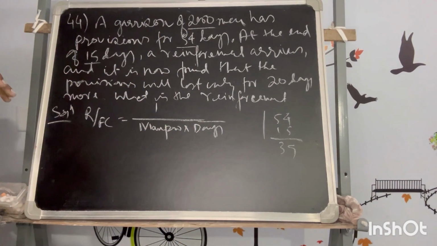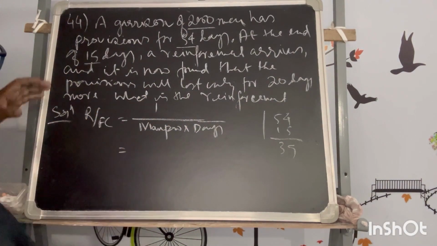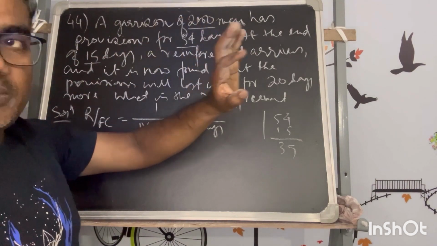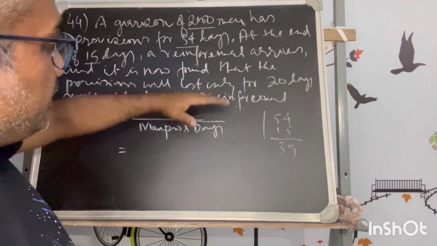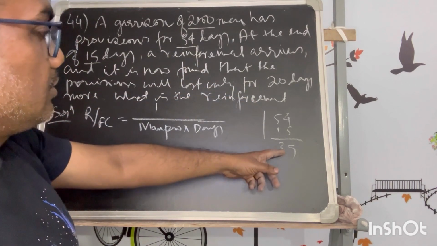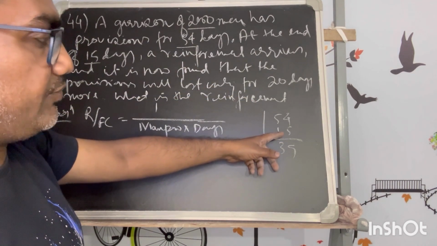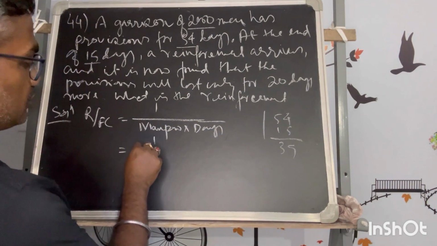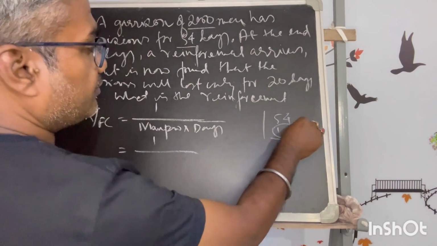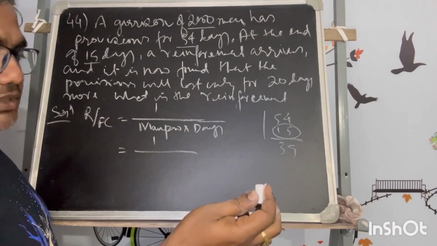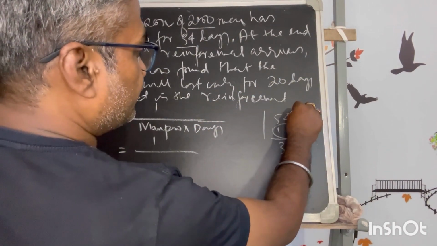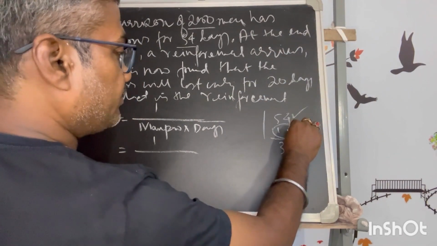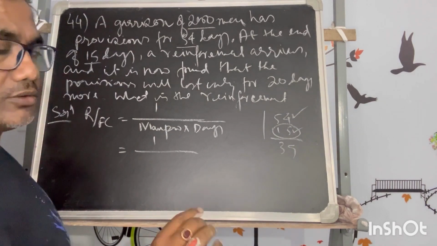So our calculation will be disturbed only after 15 days, when the reinforcement comes. So my target can start from the 16th day, and up to that there is no deviation in consumption.